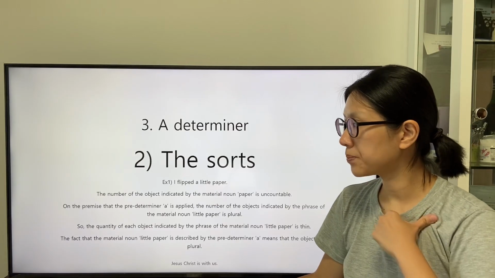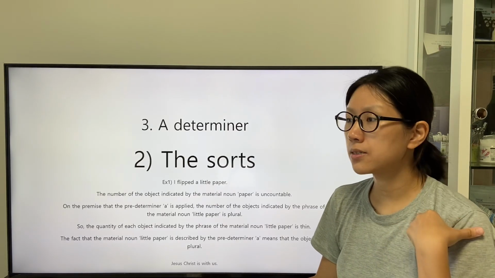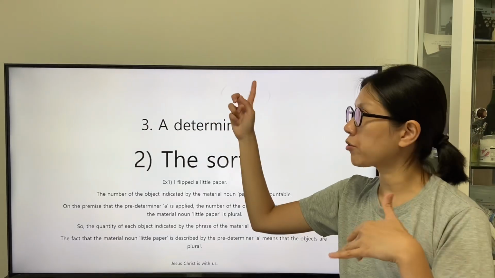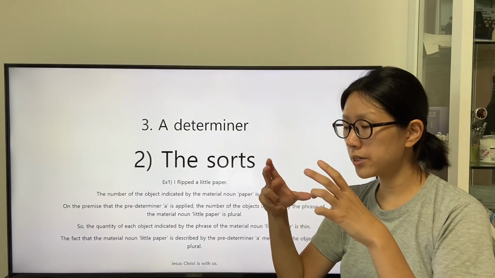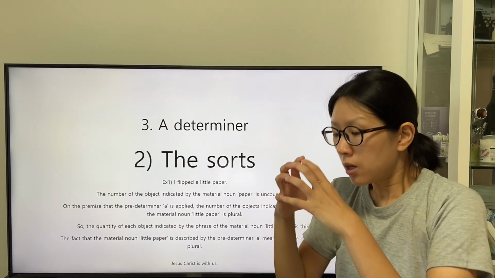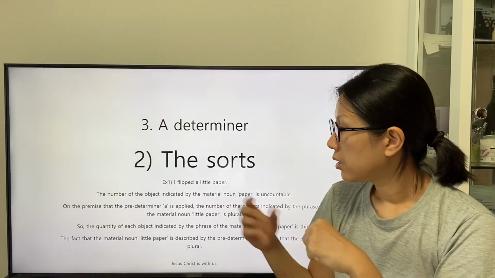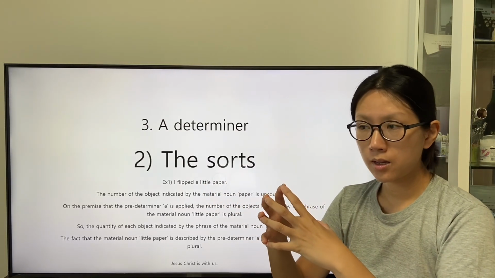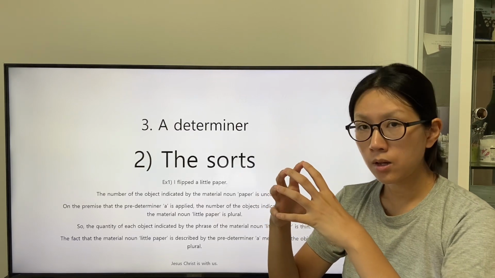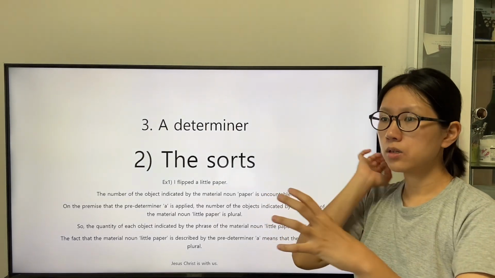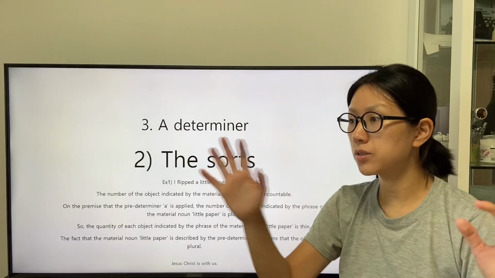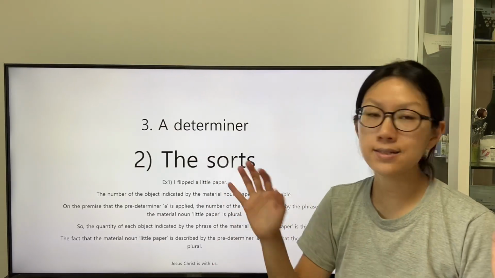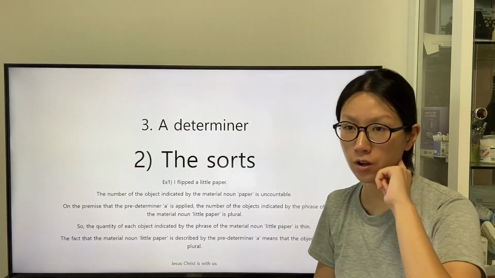So the speaker admits that one of the groups includes the little quantity of paper overall the groups from the positive perspective of the speaker.